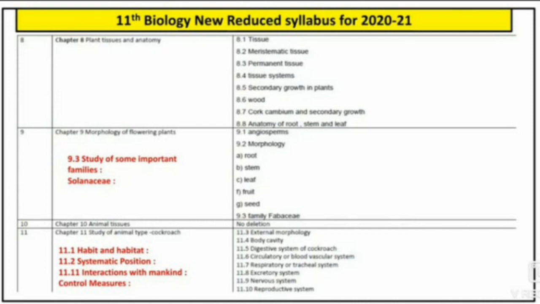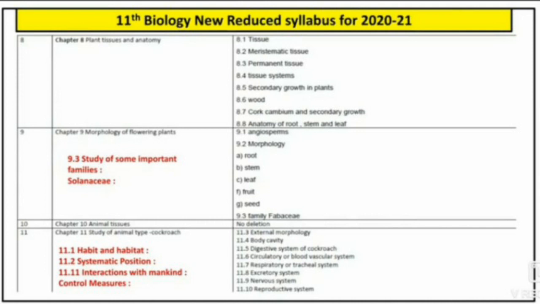Next, chapter number 9, morphology of flowering plants. From this chapter, we are going to study point 9.3, study of some important families, Solanaceae. From this chapter, the deleted points are point 9.1, angiosperm, 9.2, morphology. From point 9.2, morphology of root, stem, leaf, fruit and seeds, all parts are deleted. And from point 9.3, the family Fabaceae is also deleted.